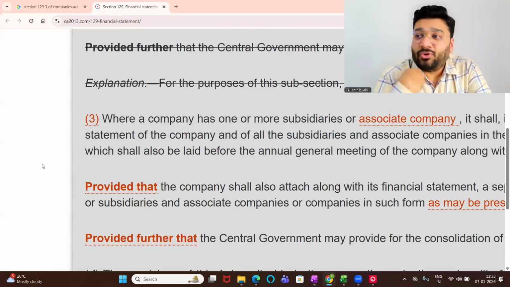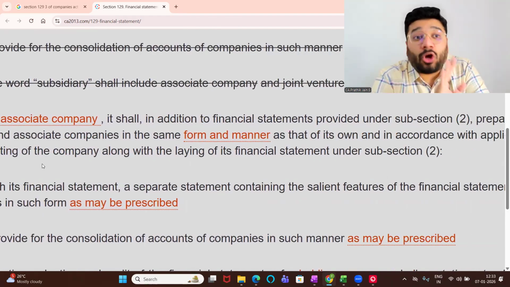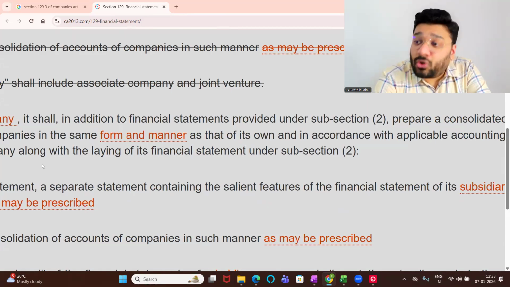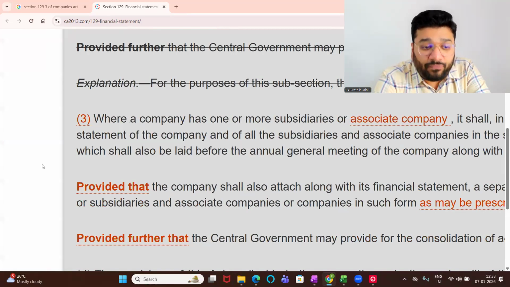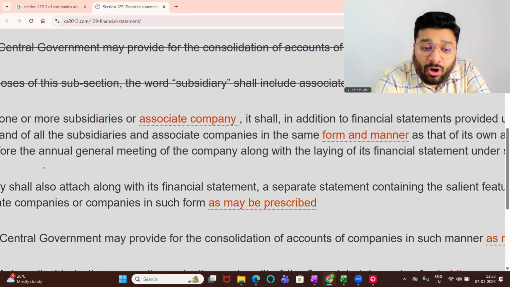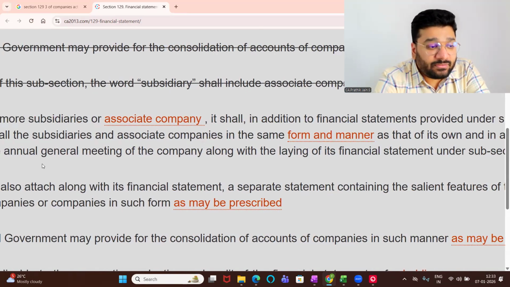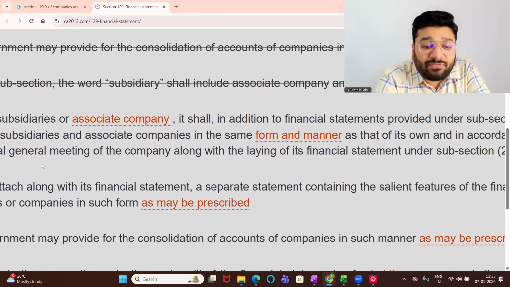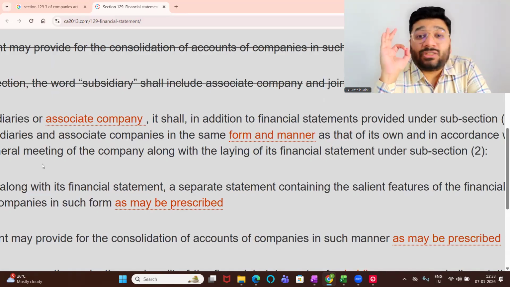Company has got a subsidiary now. Who am I? Holding company. So if the holding company has got any subsidiary or associate, it means that holding company, that parent company, in addition to financial statement, means apart from the normal financial statement that you prepare under subsection 2, you're also supposed to prepare a consolidated financial statement of the company and of all the subsidiaries and associate companies in the form and manner as that of its own and in accordance with applicable accounting standards, which shall be laid down before the annual general meeting of the company along with laying its financial statement under subsection 2. So this section is not just saying, it is ordering you.